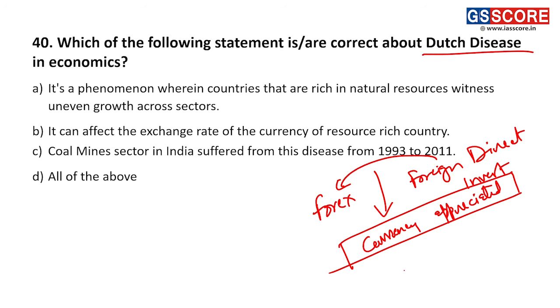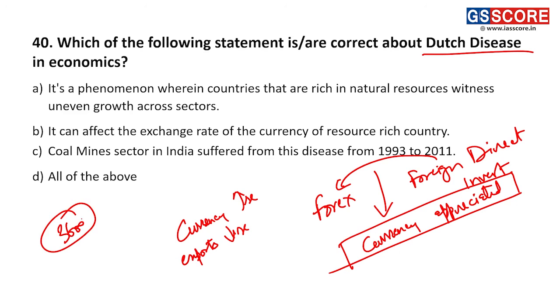And we know when the currency appreciates, when your currency value goes up, then exports decrease because it becomes more expensive for other countries to purchase from Netherlands. Let us say somebody in India is making a bicycle at a cost of 3600 rupees. This is the price at which they are selling the bicycle.